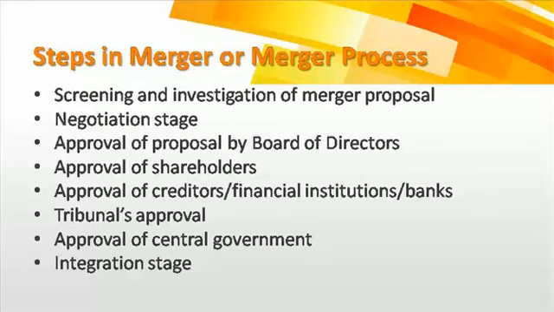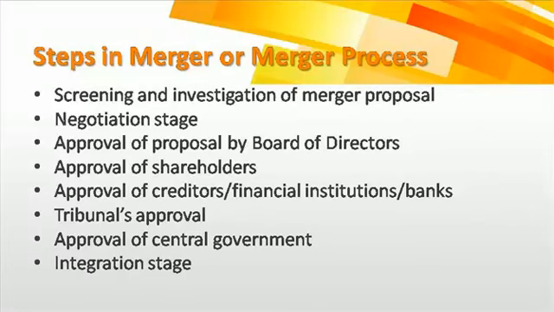The third one is approval of the proposal by the board of directors. Once the negotiation has happened and the deal has been finalized, the board of directors will decide whether to go forward with this deal or not. Then, after the board's approval, there will be approval from the shareholders. The shareholders are the owners of the company. The proposal will be put in front of the shareholders, and if the majority agree, then the deal will go forward.